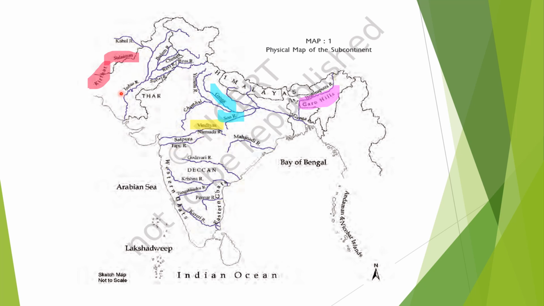Please remember that the Kirthar and Sulaiman Hills are located in the northwest part of India, and the Garo Hills are located in the northeast side of India. The Ganga River and its tributaries, and the Vindhyas, are also very important places.